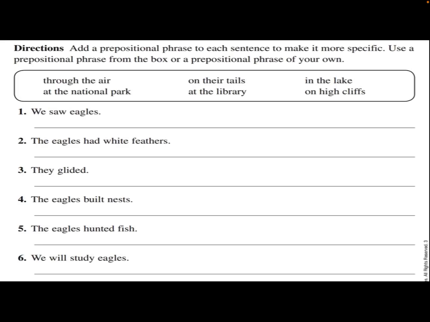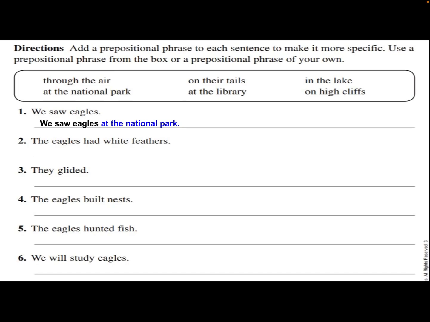So let's do number 1 together. We saw eagles. Now looking above in that box, how can we make that a better sentence by adding a prepositional phrase? Very good. We saw eagles at the national park. Now you could have said we saw eagles on high cliffs, or we saw eagles in the lake, or we saw eagles through the air.